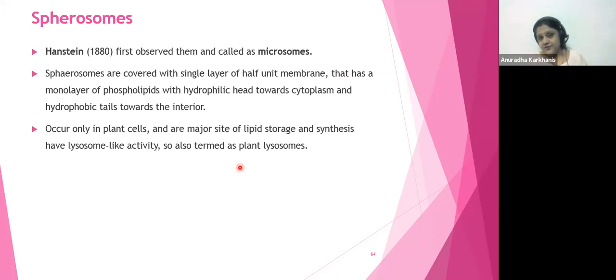Now what are spherosomes? Hensel for the first time observed the spherosomes under the electron microscopes again. Spherosomes are covered with single layer of unit membrane. Now please understand what is the meaning of this single layer of unit membrane. Okay, single layer means only one layer of your cell membrane. Okay, that has a monolayer of phospholipids, means it's not a bilayer, इसलिए उसको single layer बोला जाता है.